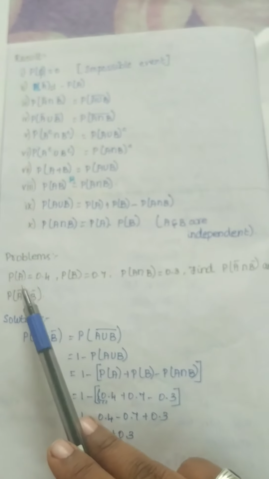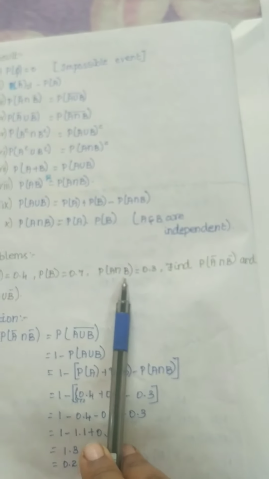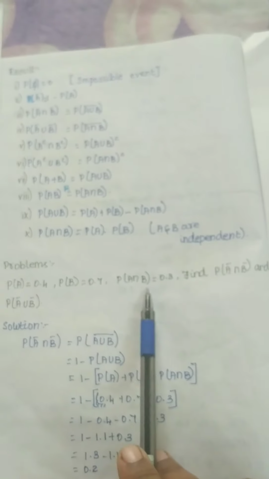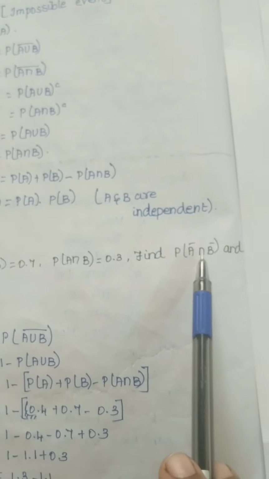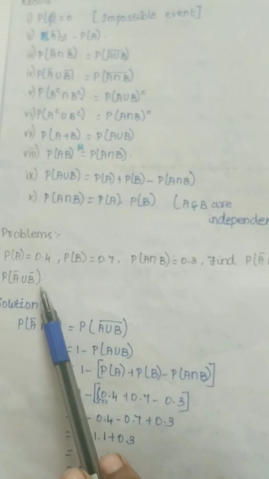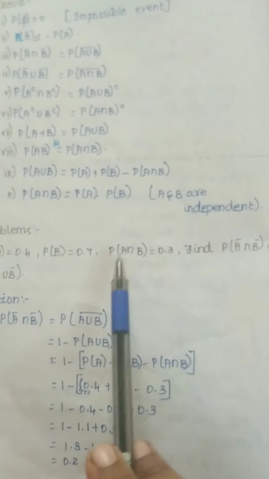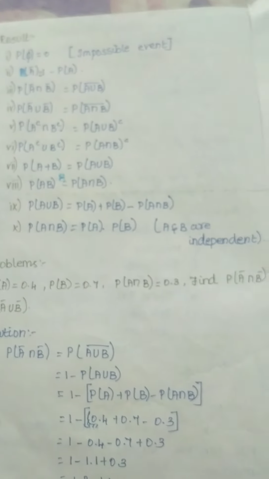First problem is probability of A, probability of B, probability of A intersection B. These are all given in the question. Now you have to find probability of A bar intersection B bar and probability of A bar union B bar. These are the two questions you have to find. Using these results you have to solve now. So let us solve now.